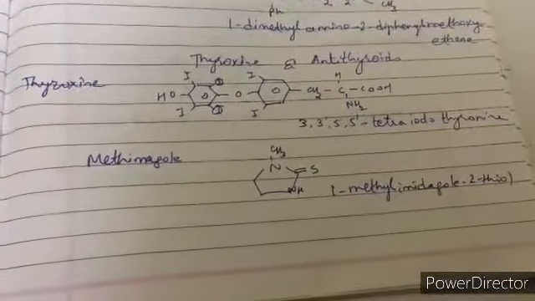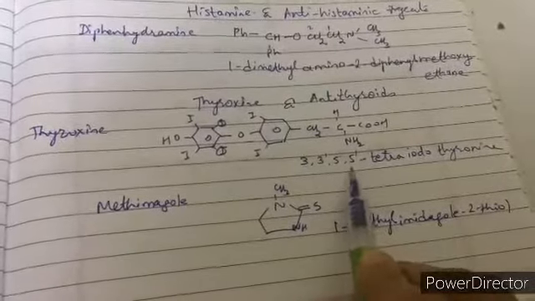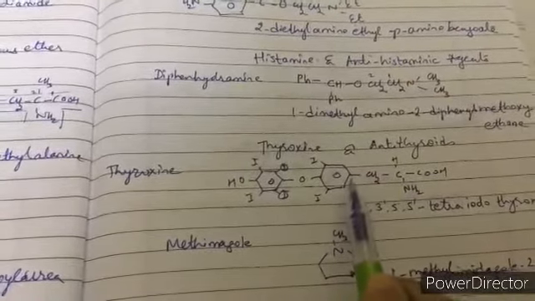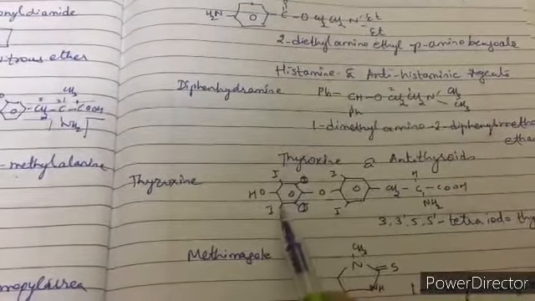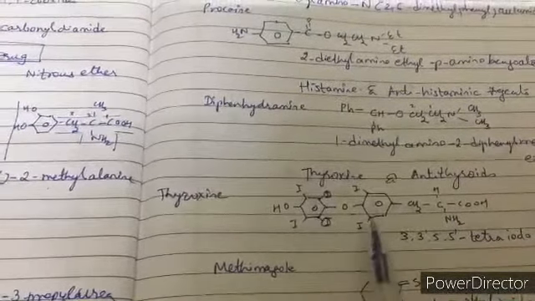We have thyroxine and antithyroid drugs. Thyroxine structure will be 3,3',5,5'-tetraiodothyronine. So this is CH2, CH, NH2, COOH is thyronine, and here we have 3. So this numbering starts from 1, 2, 3, 4, 5. Now for this it will be 1, 2, 3, 4, 5. Now this will be 3 dash and this will be 5 dash. So 3, 3 dash, 5, 5 dash, tetraiodothyronine.